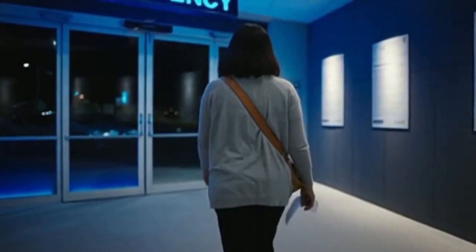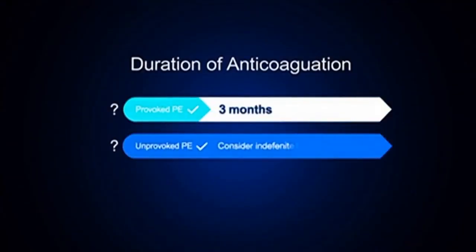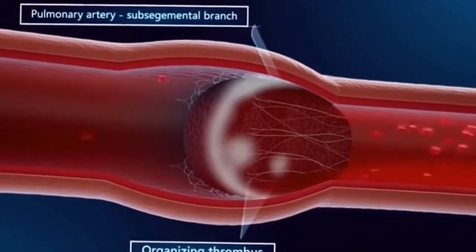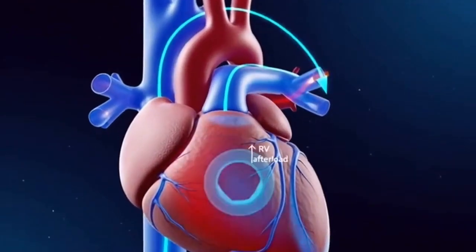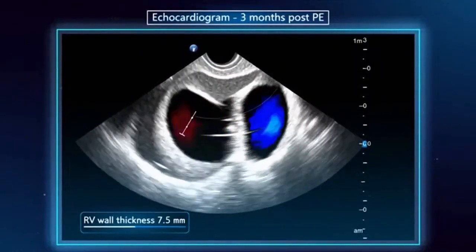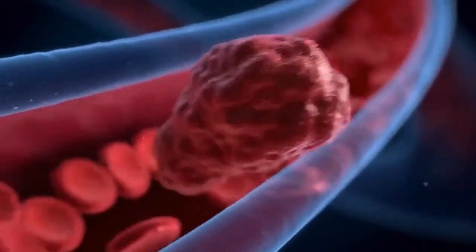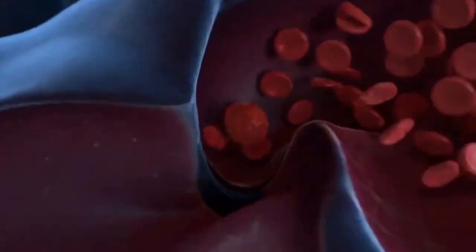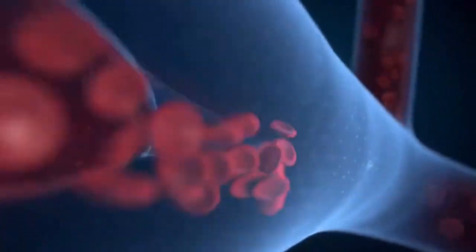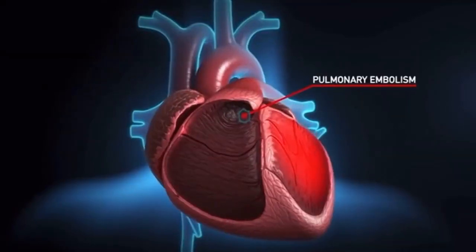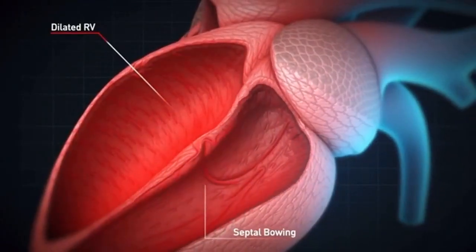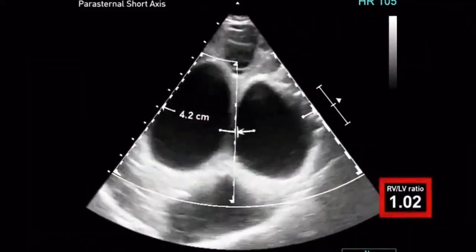Massive PE, hemodynamic instability, systolic BP below 90, cardiac arrest, requires immediate systemic thrombolysis unless contraindicated. Alteplase 100 mg IV over 2 hours is standard. Contraindications include recent surgery, hemorrhagic stroke, active bleeding. In cardiac arrest from PE, give alteplase 50 mg IV bolus and continue CPR for 60 to 90 minutes.